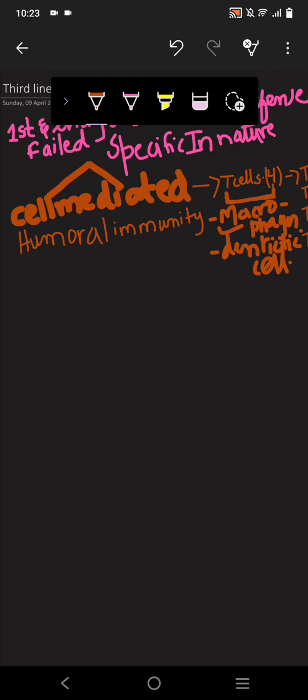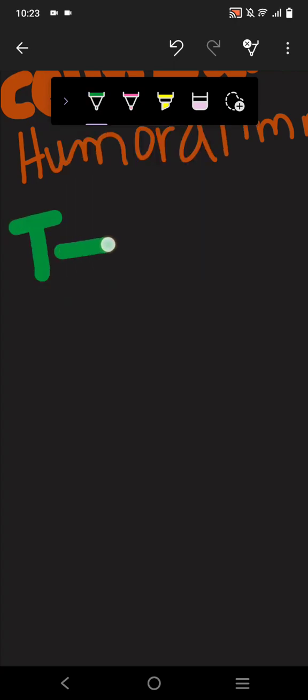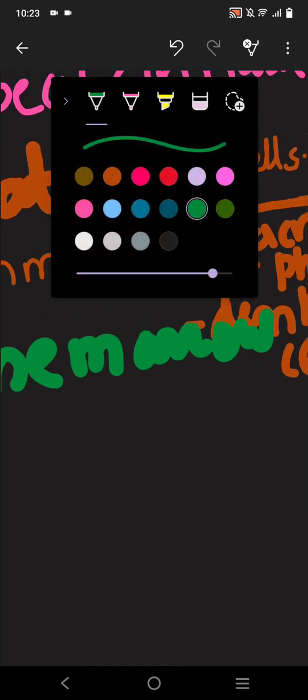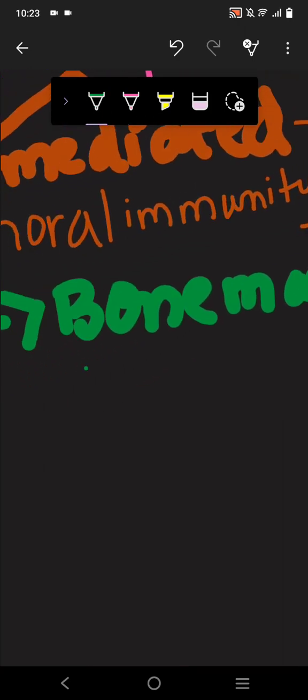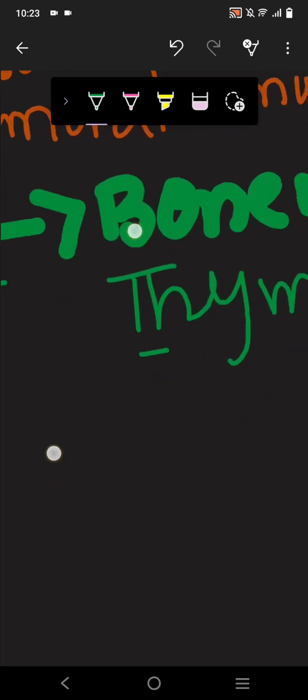Let's talk about a few points about where the T cells mature. T cells are made in the bone marrow, but where do they mature? In the thymus. You can remember it from T.